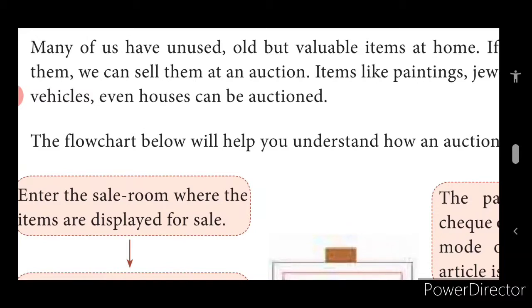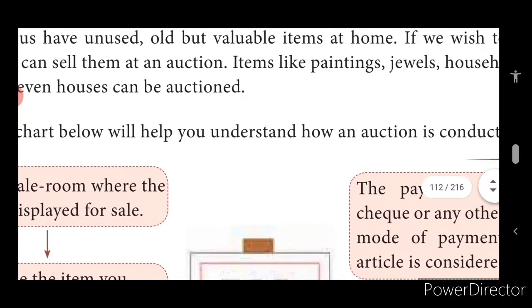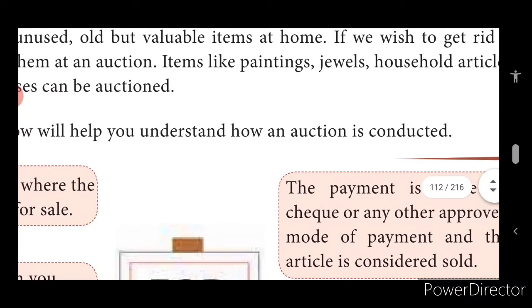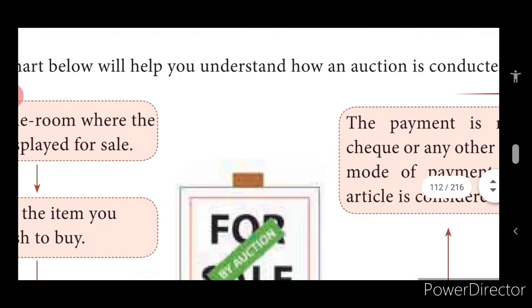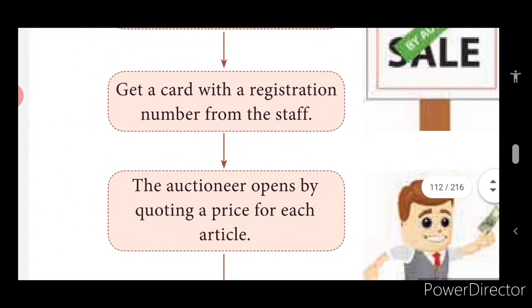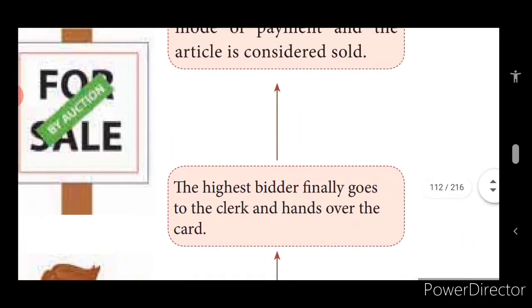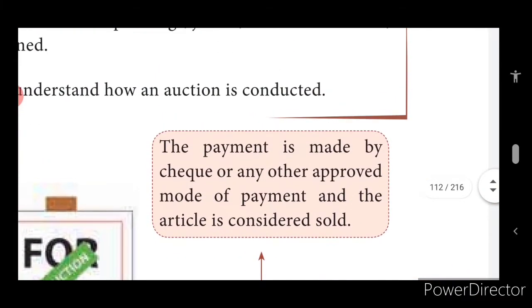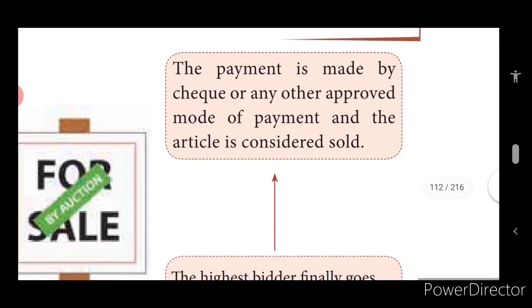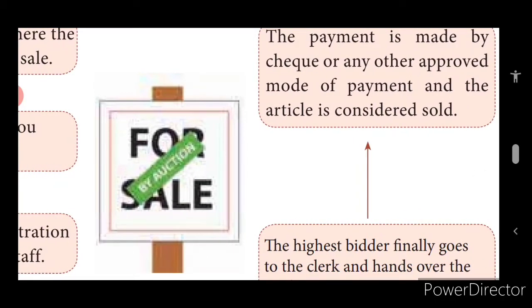What is auction, children? See here, the flow chart below will help you understand how an auction is conducted. You would have seen in films, children, how an auction is done. Any person who is willing to sell anything will say, I need this much amount.